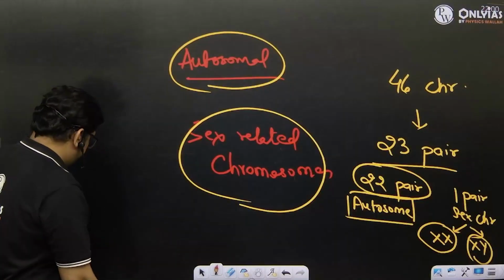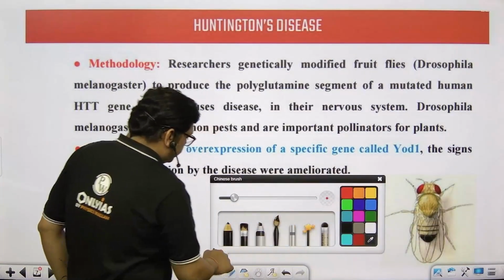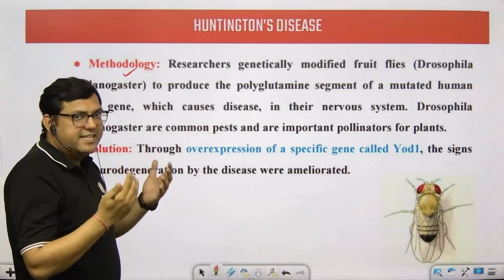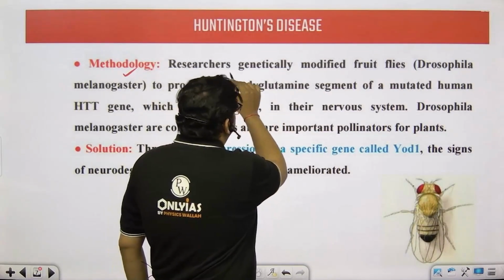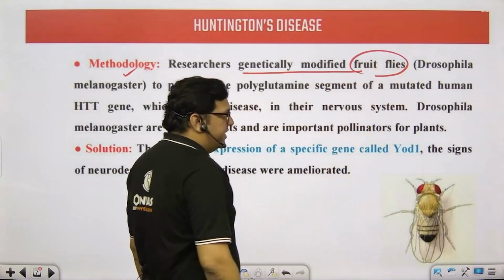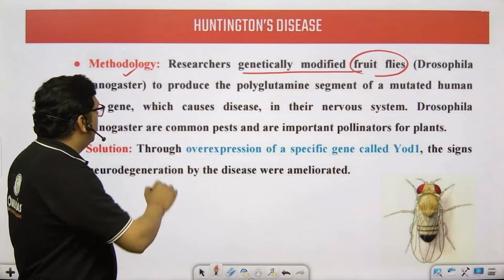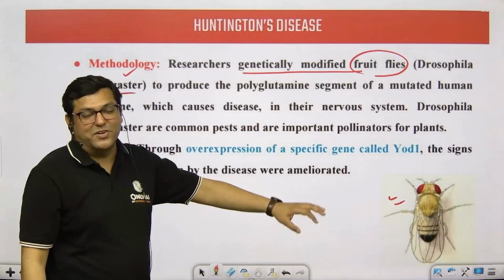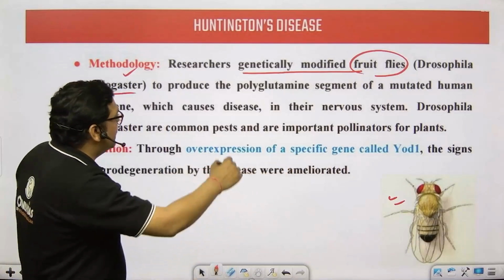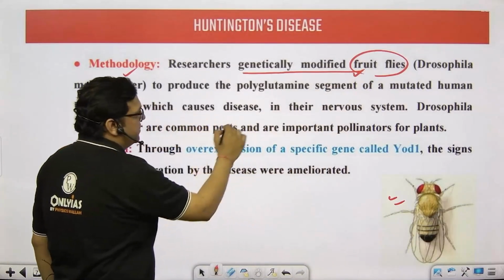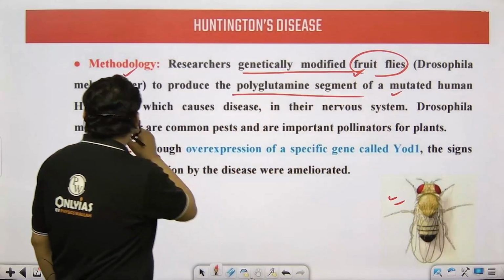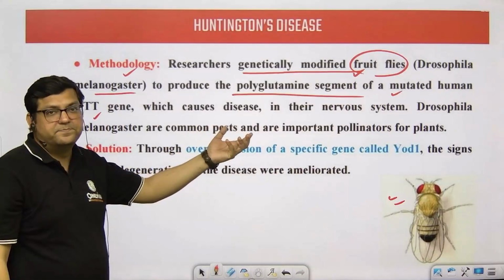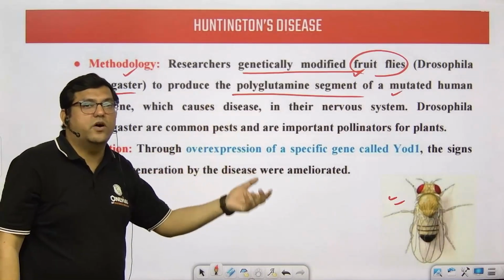Moving forward, students, what is the methodology in the research paper, and what idea has been shown here. They are saying that a genetically modified fruit fly has been taken. The scientific name of the fruit fly is Drosophila melanogaster, and this is the particular cute image of this insect, right? So it's a fruit fly and it produces a specific segment of the mutated human gene, and this specific aspect is basically helping us in identifying this problem and sorting out this problem.